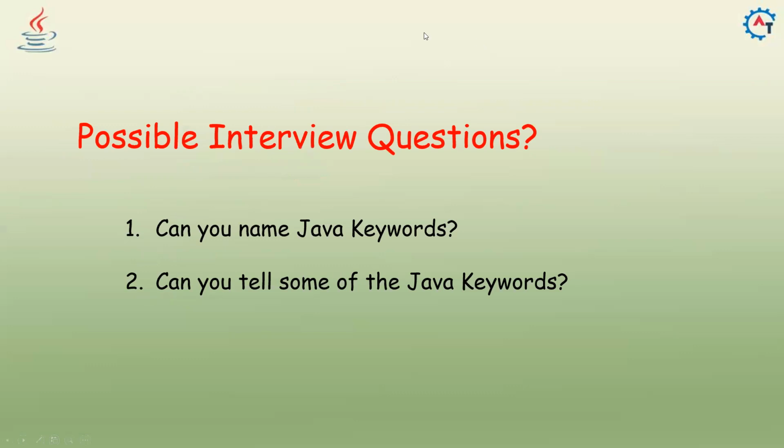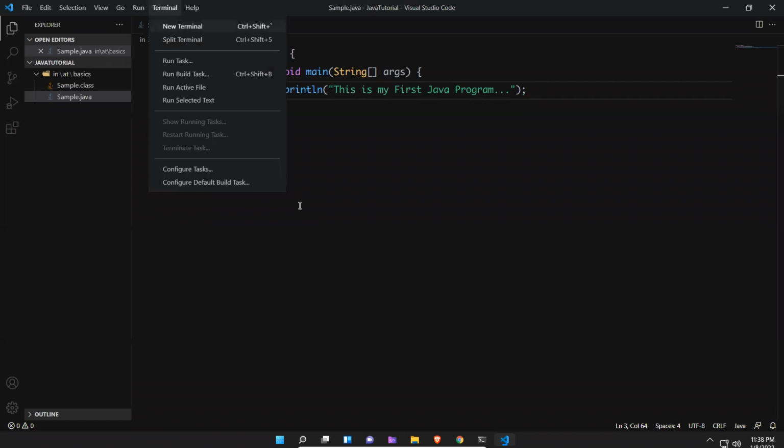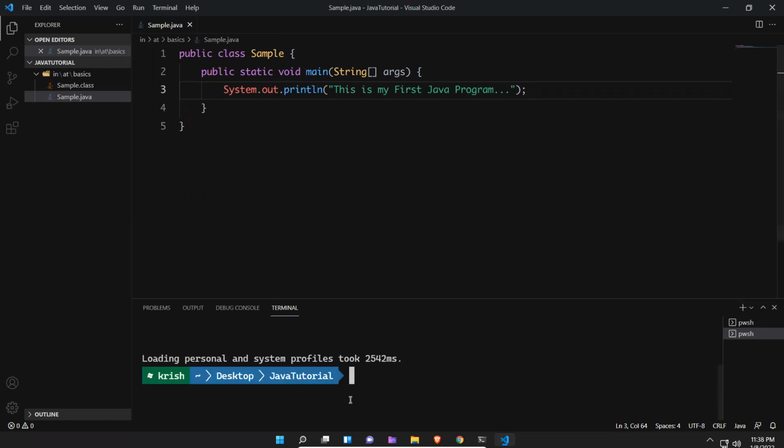So let me go to Visual Studio Code. Here we already saw, go to the terminal and I'll go to this package. I created some package, so let me go there.